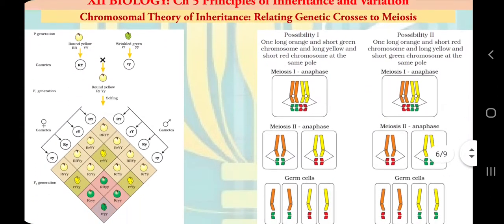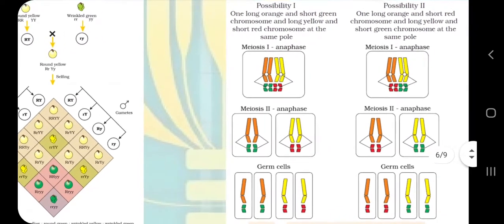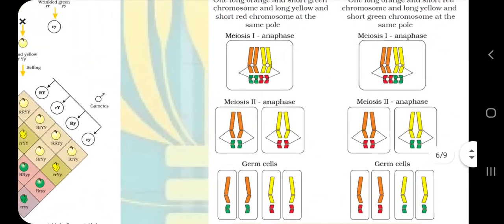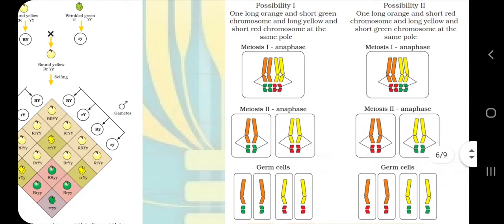Now, here is another diagram from our NCERT book. This is a somewhat complex diagram. Before we understand this, we must have a clear idea of meiosis and the pairing during meiosis.